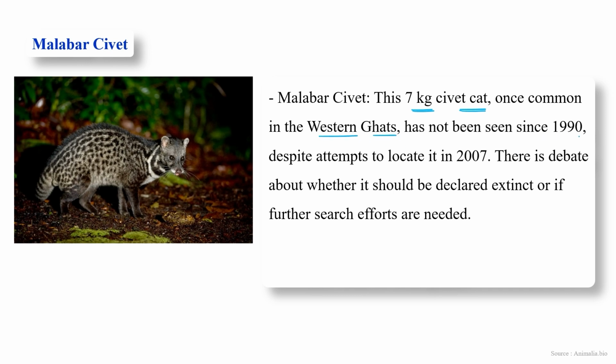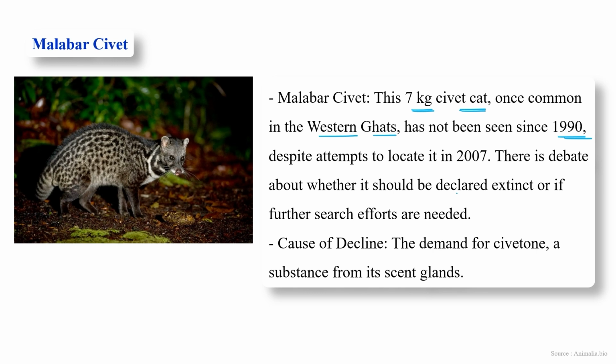It has not been seen since 1990, despite attempts to locate it in 2007. There is a debate about whether it should be declared extinct or not, but the reason is the same: hunting and poaching and habitat loss.